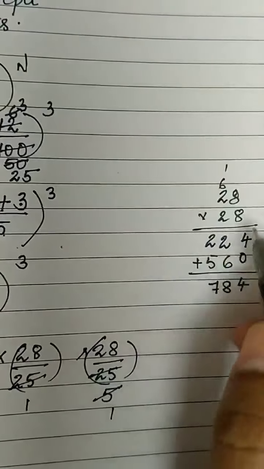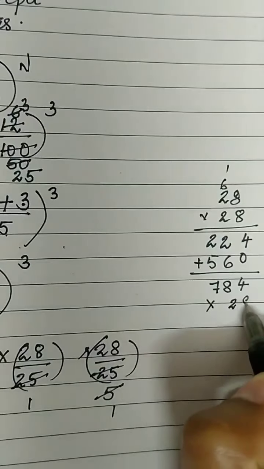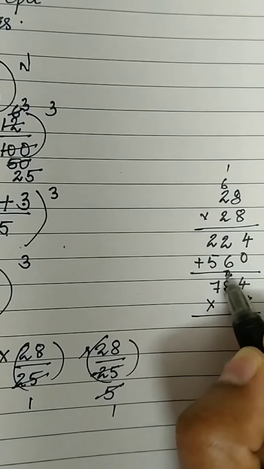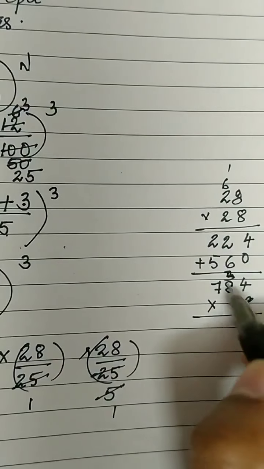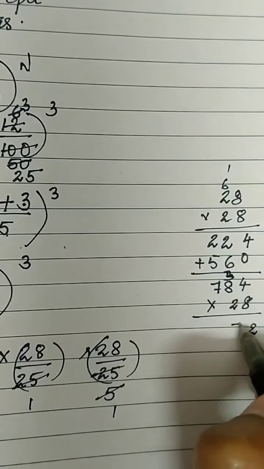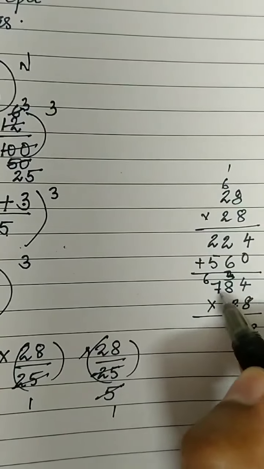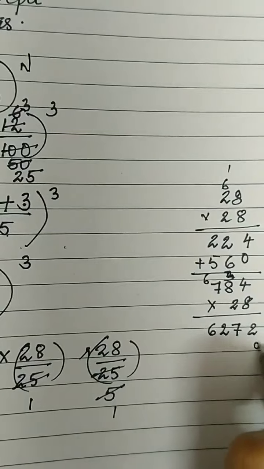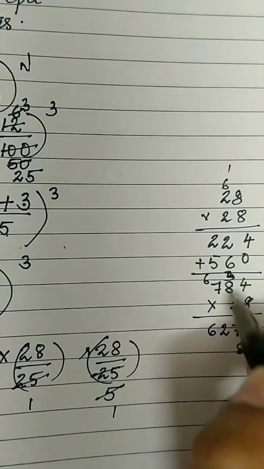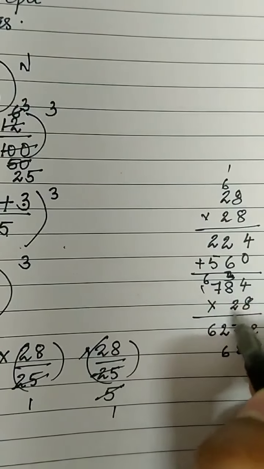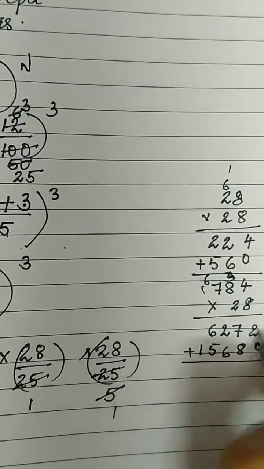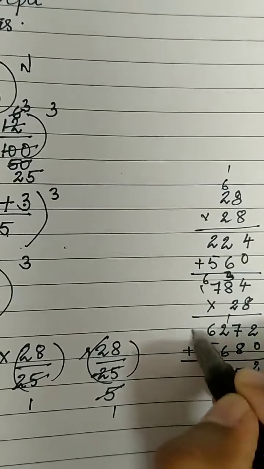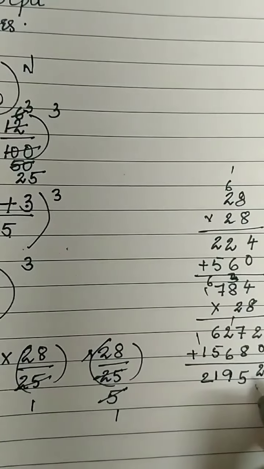Now again we have to multiply it by 28. Multiply 8 4s are 32, carry 3. 8 8s are 64, 64 plus 3, 67, carry 6. 8 7s are 56, 56 plus 6 is 62, 0. 4 2s are 8, 8 2s are 16, carry 1, 7 2s are 14, 15. Add 2, 15, carry 1, 8, 9, 11, 2. 2, 1, 9, 5, 2.